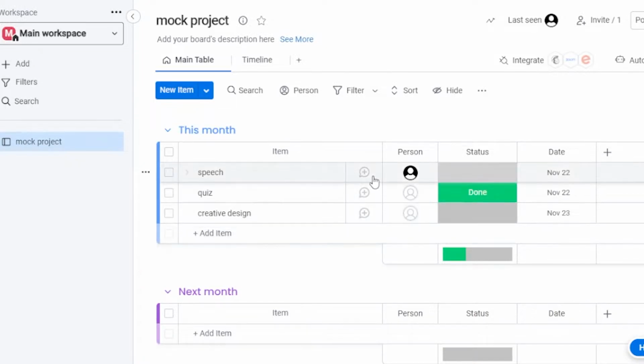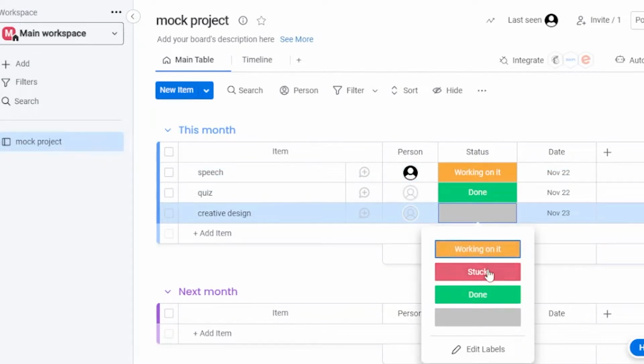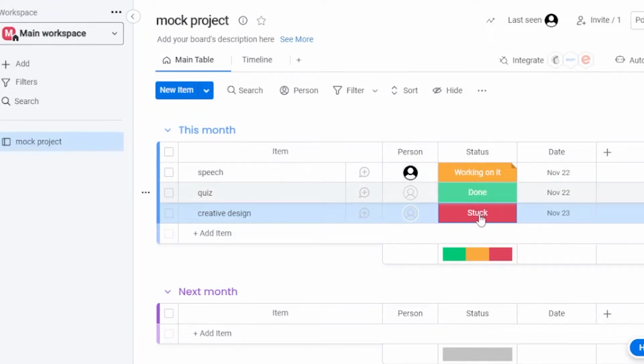In this month I have added different things. I have a speech, I have a quiz, and I also have a creative design item. This is a status, and it says nothing. You can just go on and change it, let's say to working on it. Then there's a done status, and if you click on this one, there is also a stuck status. So you can add different statuses to your work.